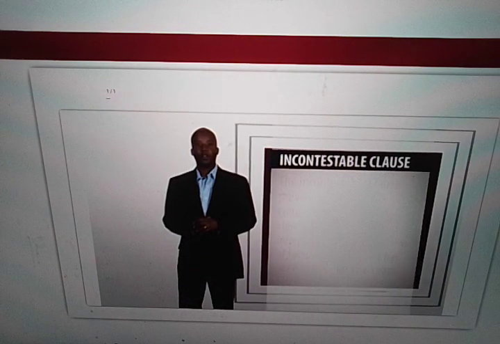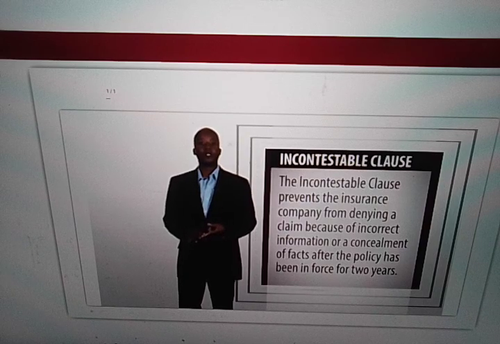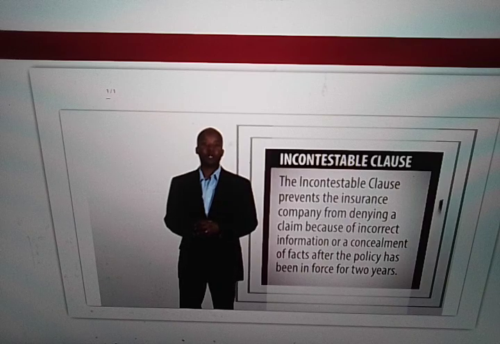Incontestable clause. The incontestable clause prevents the insurance company from denying a claim because of incorrect information or a concealment of facts after the policy has been in force for 2 years.